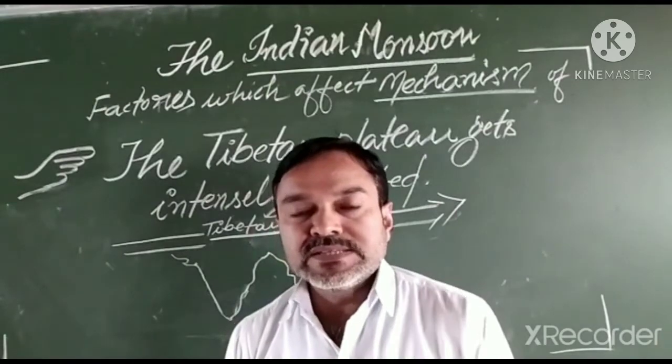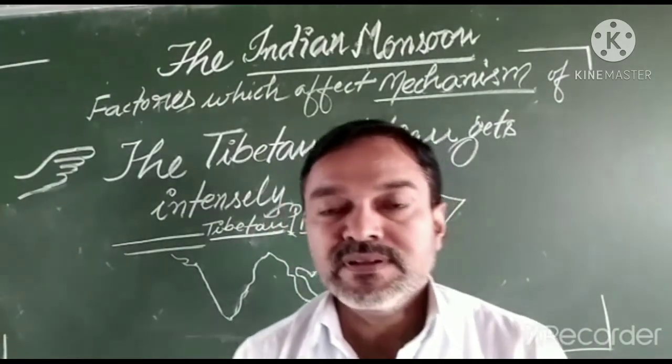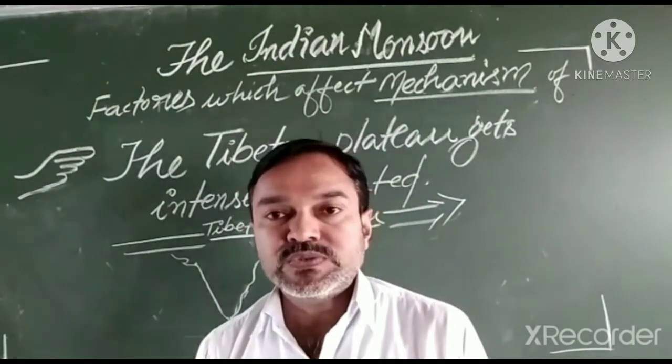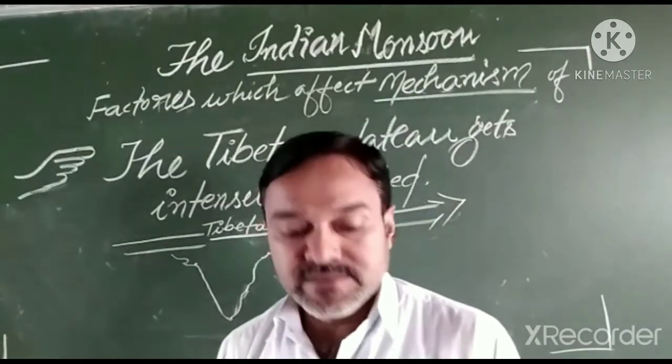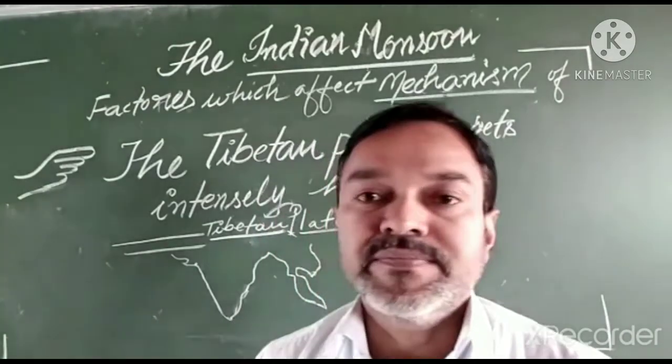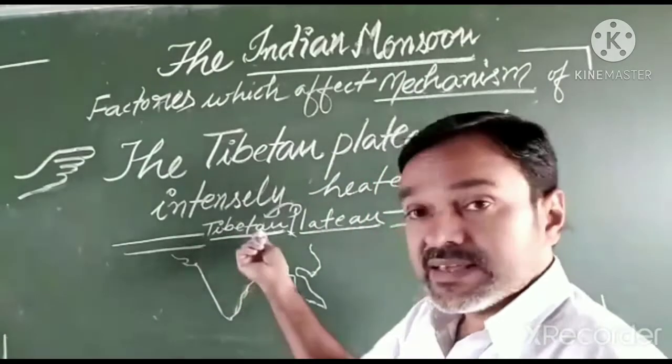Now, the second last topic of this paragraph in the mechanism of Indian monsoon is that the Tibetan plateau gets intensely heated.